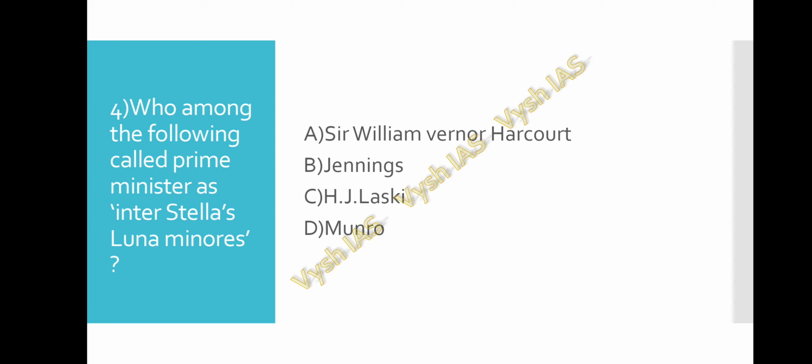He called the Prime Minister head of the cabinet, primus inter pares, occupying a position which, so long as it lasts, is one of exceptional and peculiar authority. And finally, Ramsay Muir described Prime Minister as the steersman, the steering wheel of the ship of the state. Okay, you can remember these descriptions. These kinds of questions can be asked in the exam sometimes. They may ask match the following type of questions from these descriptions.